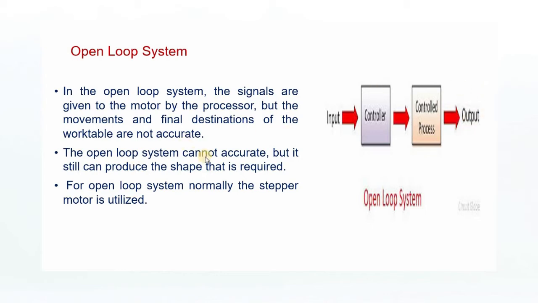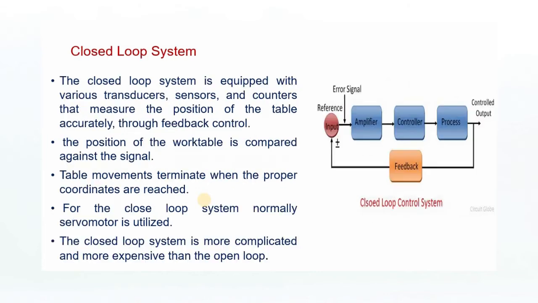The open loop system cannot be accurate, but it can still produce the required shape, required functions and required performance. Normally, a stepper motor is used in the open loop system.